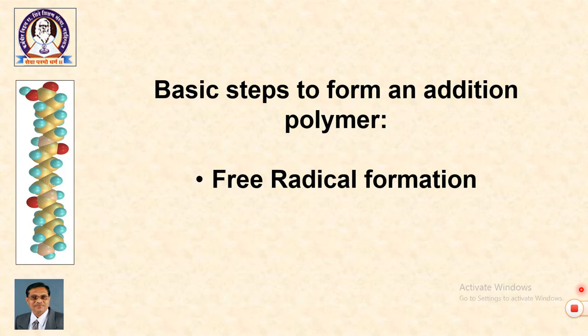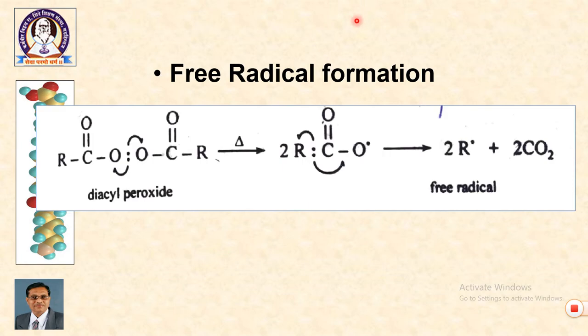As I mentioned, the polymerization has to be initiated by some initiator. That initiator in this particular case is a free radical. So, the free radical formation is the first step. Free radicals can be obtained from several species. In this case, it is diacyl peroxide, RCOO-OCOR. These two acyl groups are there, an RCOO group and a second RCOO group.